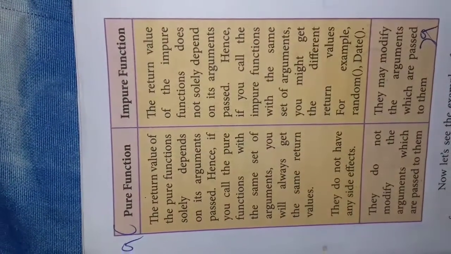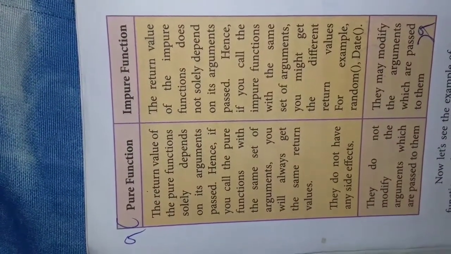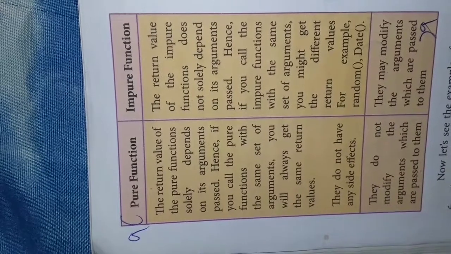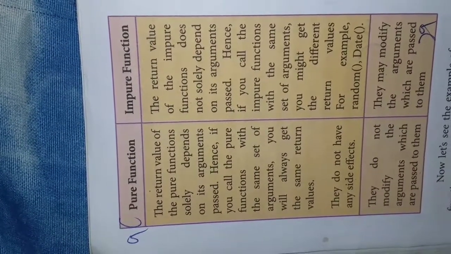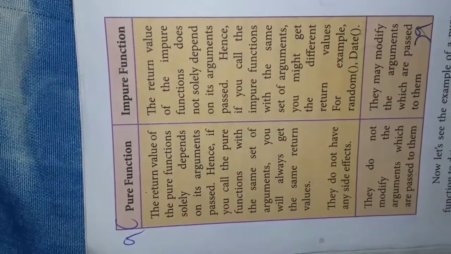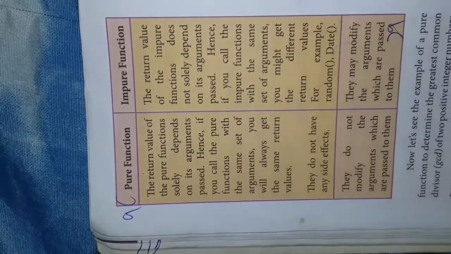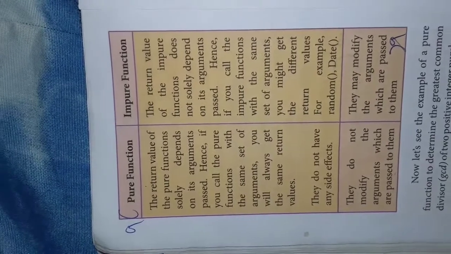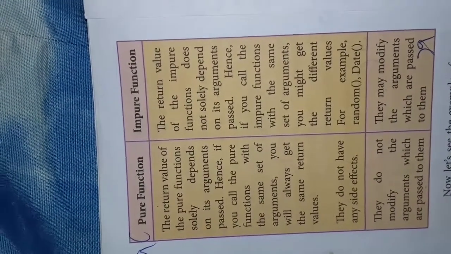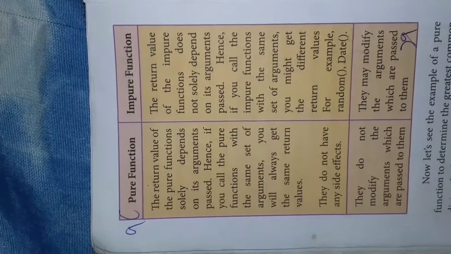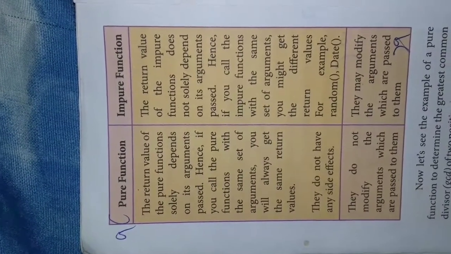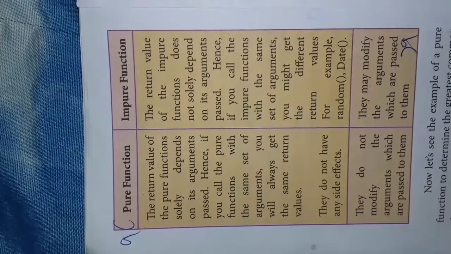So now the difference between pure function and impure function. In the case of a pure function, if we give the same argument, we'll get the same output. But in the case of an impure function, if you give the same argument, there will be a different answer.